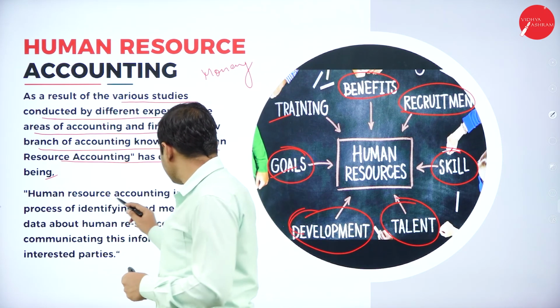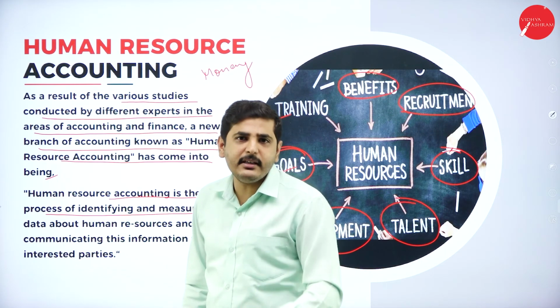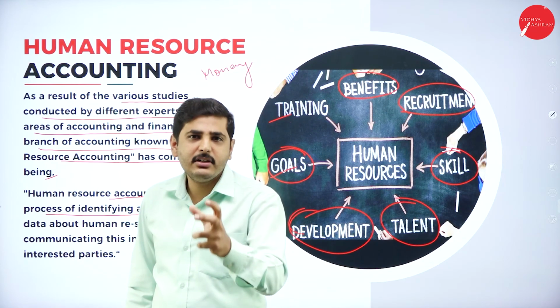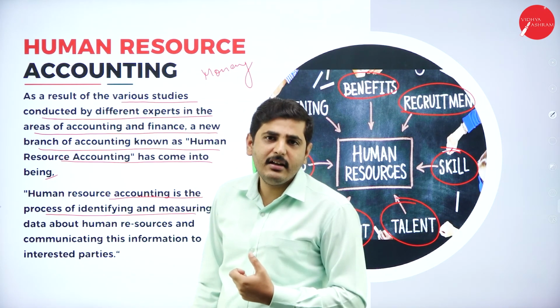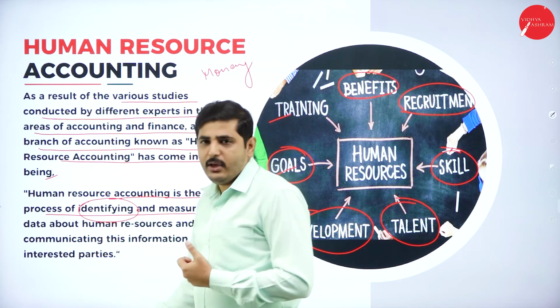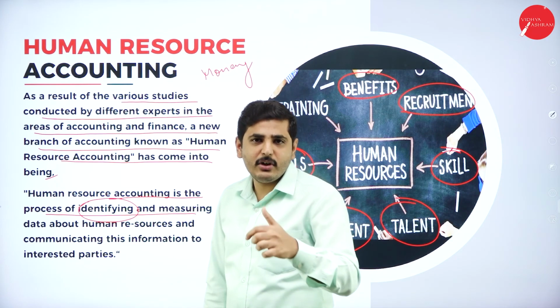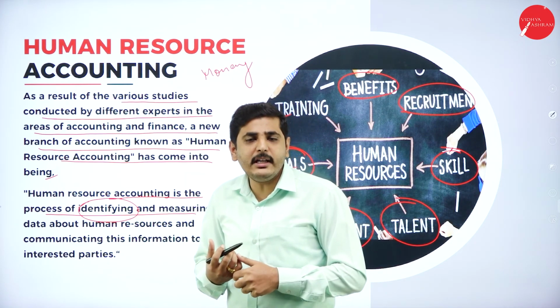Now, human resource accounting is the process of identifying. We have to select the best human resource, of the best quality and quantity, who has the best skill. We have to identify the employee who has the best skill, whether physically, mentally, in performance or in personality.